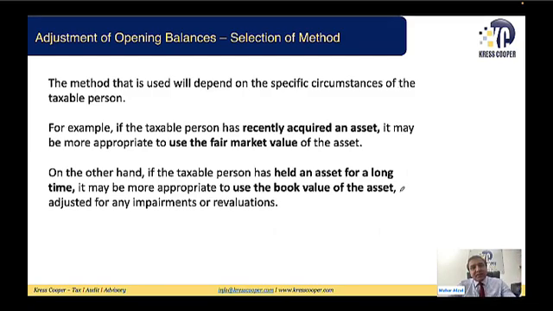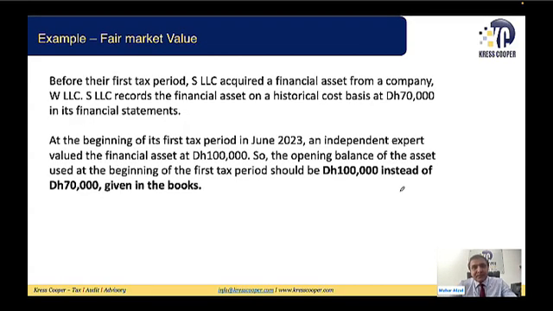For example, if a taxable person recently acquired an asset, it may be appropriate to use the fair market value method. On the other hand, if the taxable person held an asset for a long time, it may be more appropriate to use the book value of the asset. With book value, whenever you need to revalue the asset, after revaluing it and making the adjustment, bring the market value, then carry forward with that balance.